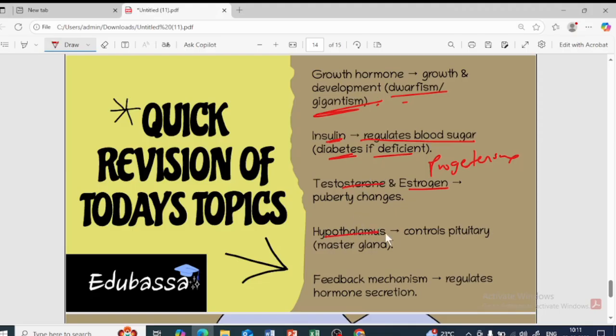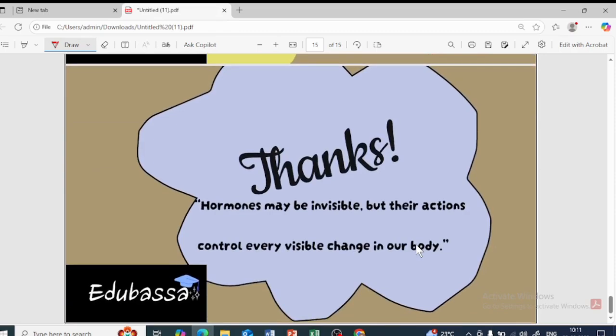Hypothalamus releases the releasing hormone, and that controls the pituitary gland, which is the master gland, for the production of the growth hormone. Hence the growth hormone, released by the pituitary gland, helps for the growth and development of the body. Then feedback mechanism. The entire hormone system is controlled by this, so it regulates based on the feedback. For example, taking the blood sugar level, if the sugar level is more, the production of the insulin is also more. If the sugar level is less, the production of the insulin is also less. That's about it. Thank you so much.